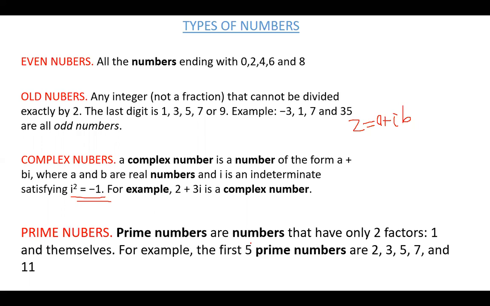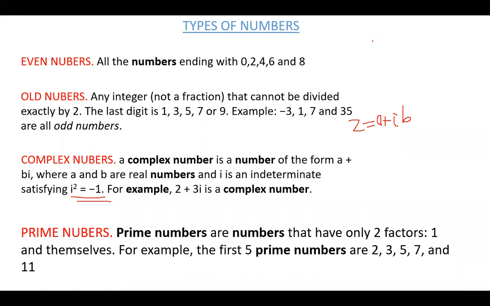We move on to prime numbers. What are prime numbers? These are numbers with only 2 factors. What do we mean when we say these are numbers with only 2 factors? We simply mean there are only 2 numbers that can go into that particular number.